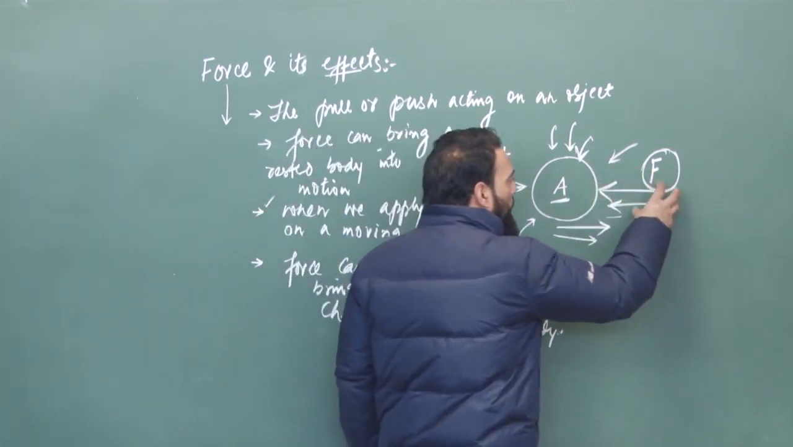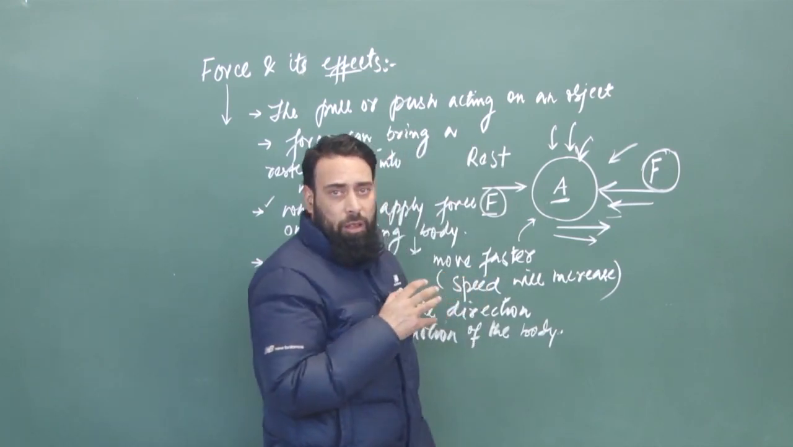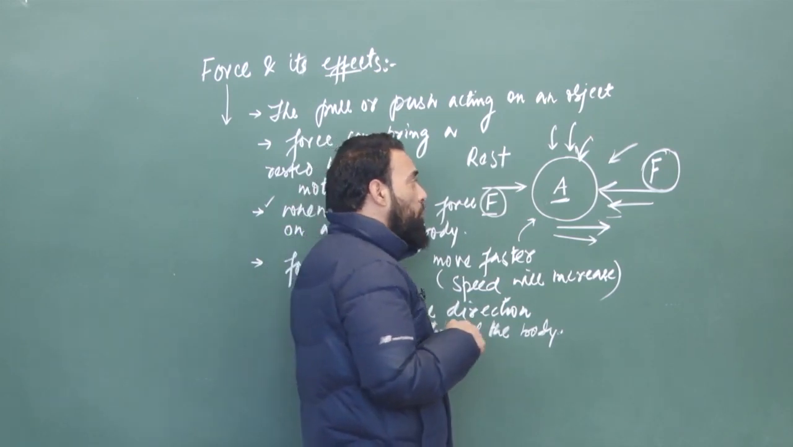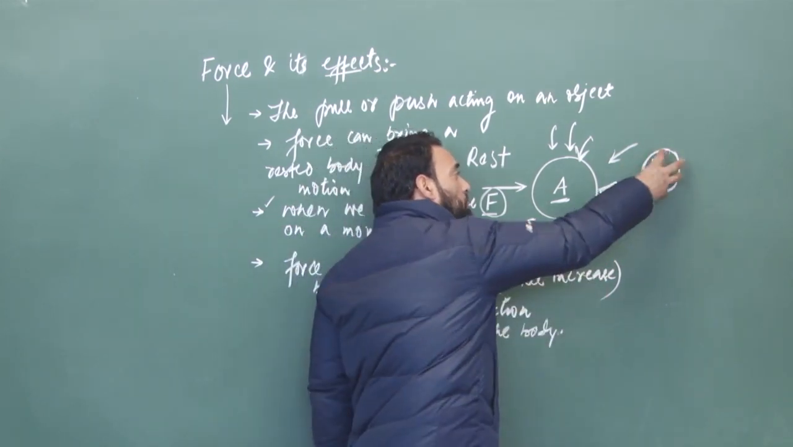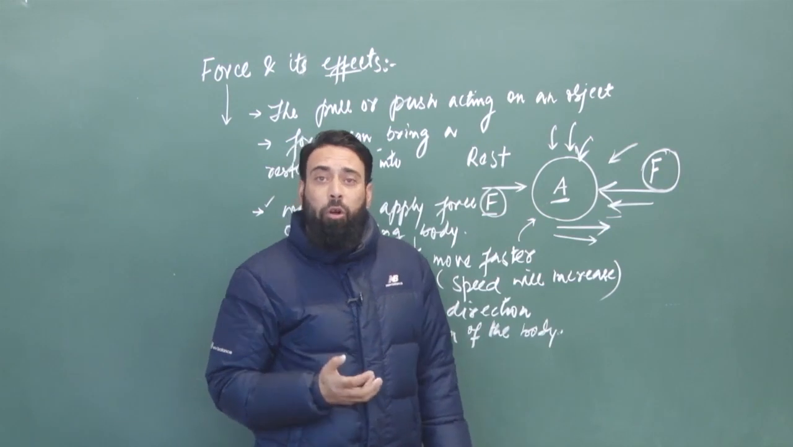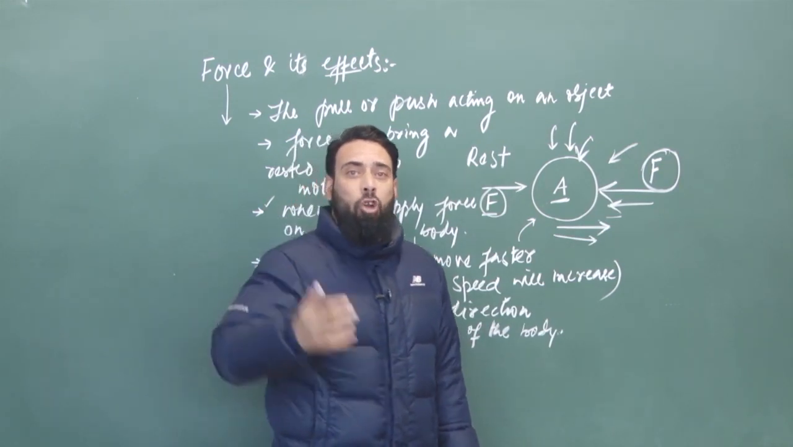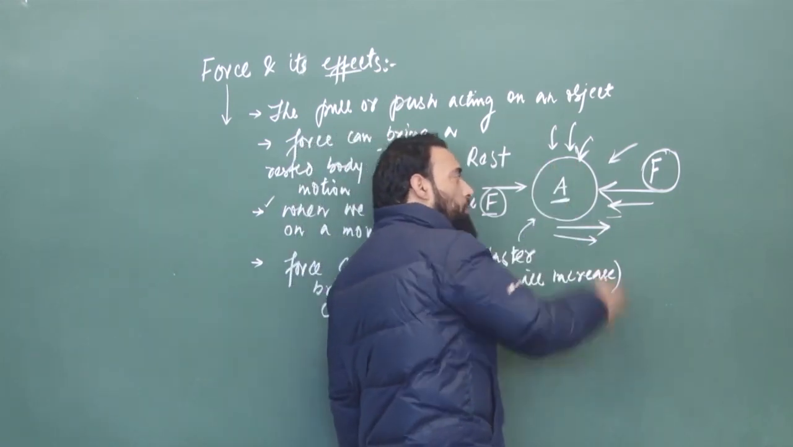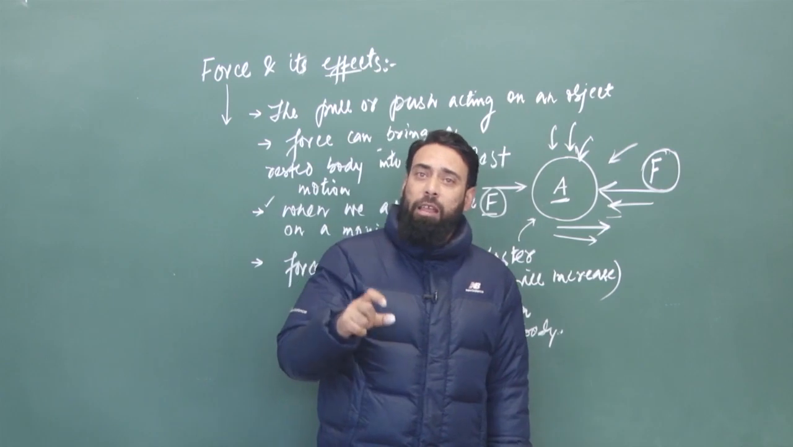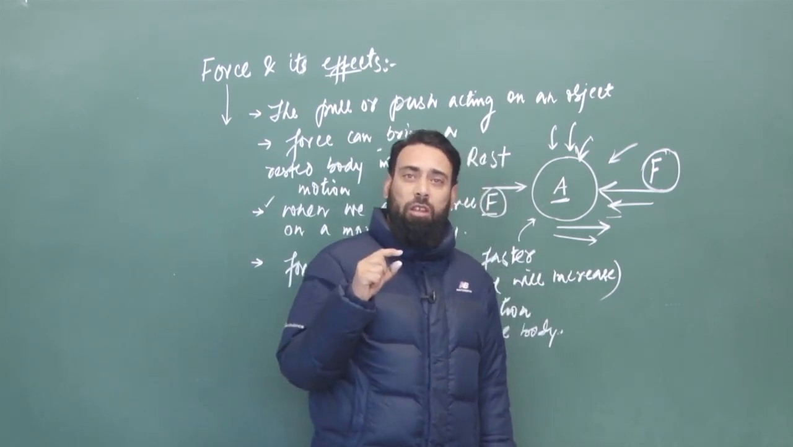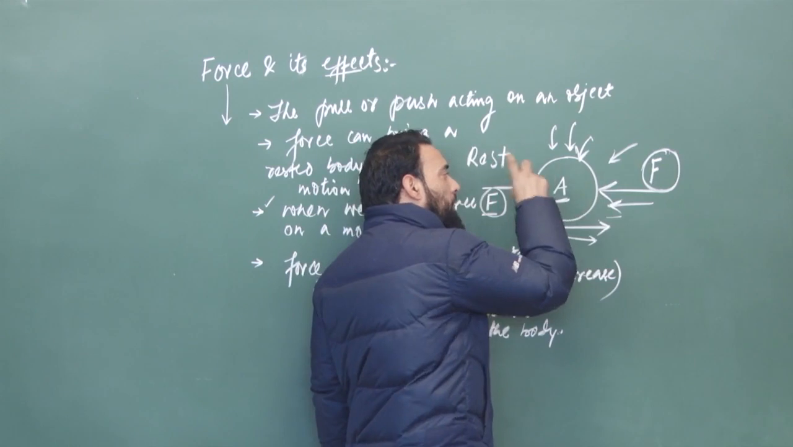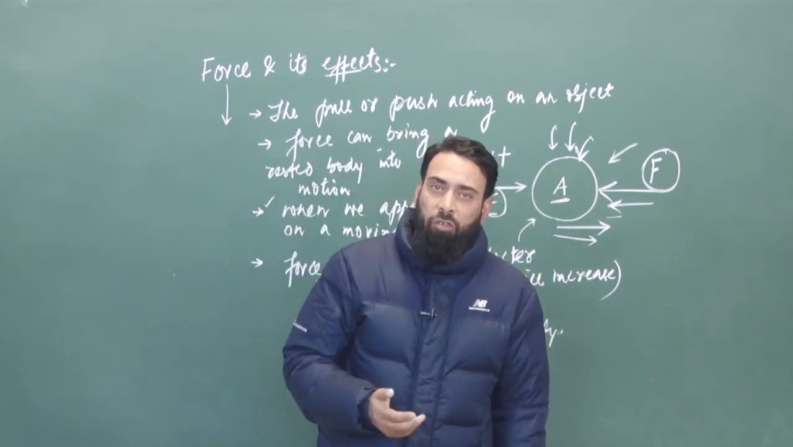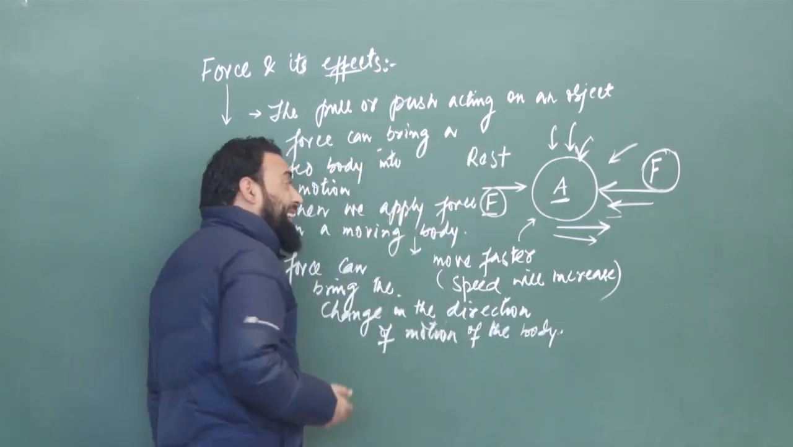If the same force is applied in the opposite direction, that the body is in one direction and the force is applied in its opposite direction, what will happen? Then that force can stop that body completely, like a truck is stopped completely by applying brakes, or it slows down the speed of the body. So when we are applying force in the opposite direction of its motion, then that force can stop that body completely or slow down its speed. This was the second important effect.